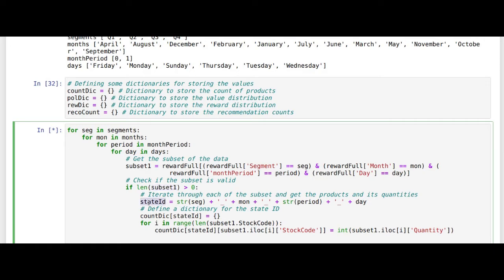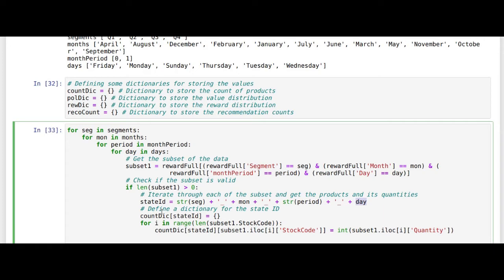To track the state, we create a state ID which is a combination of your segment, converted into a string, then underscore the month, then the period, again a numerical value which we convert into a string, and then last is the day. The combination of all these things will form your state ID.